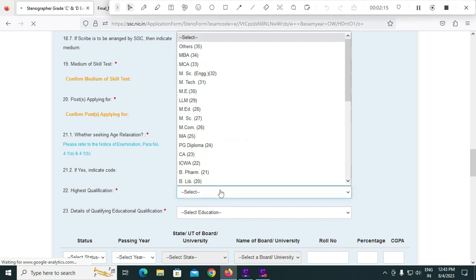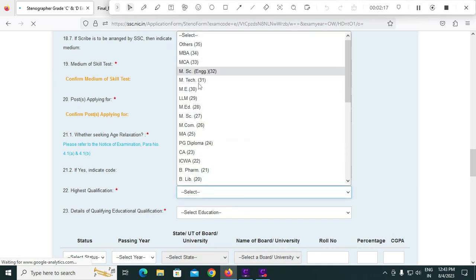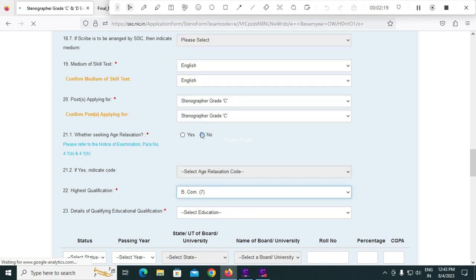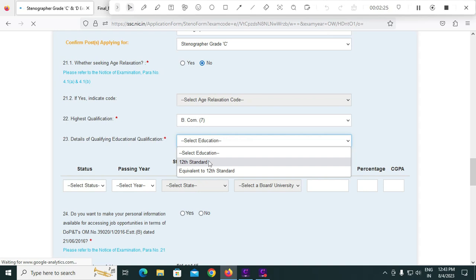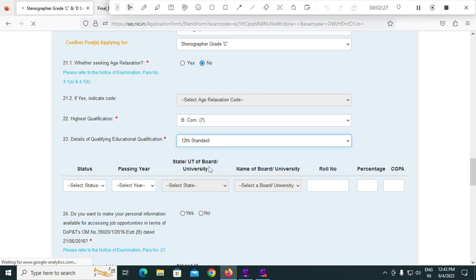Next, highest qualification. Mention your highest qualification, either degree or PG, like that. This is the essential qualification. You must select intermediate or 12th class or equivalent to 12th class. Here the columns passed and appearing are showing. If you have completed, take this passed.